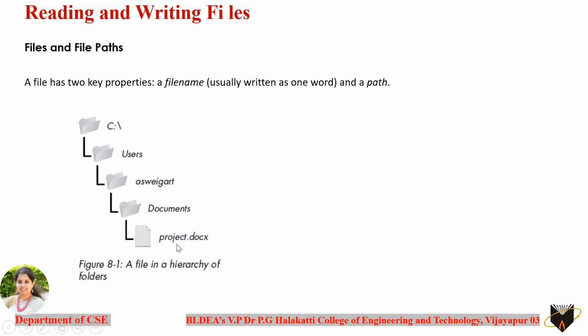For example, this project.docx has been stored in the C drive, followed by the users folder. Within the users folder, it is stored in the aswegart folder, and within this aswegart, in the documents folder, you have the file known as project.docx. So the entire folder path which is used for storing this file is said to be the path of that file.